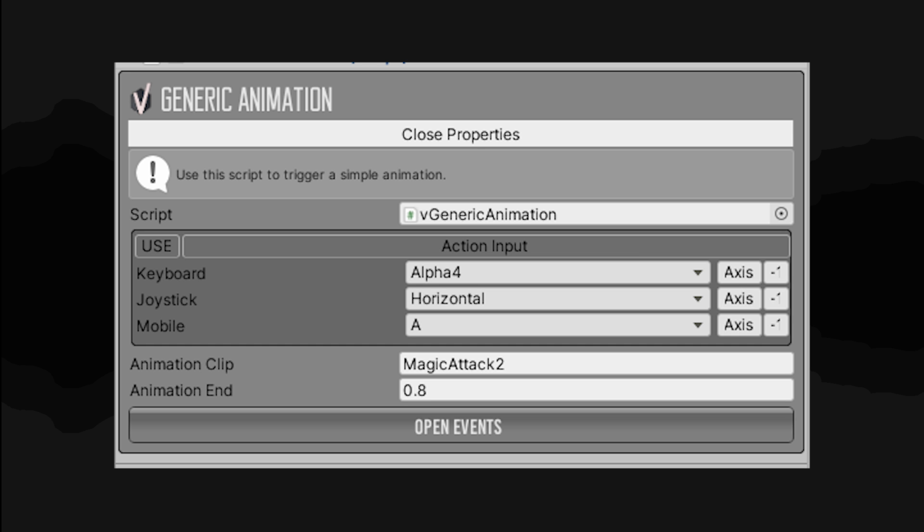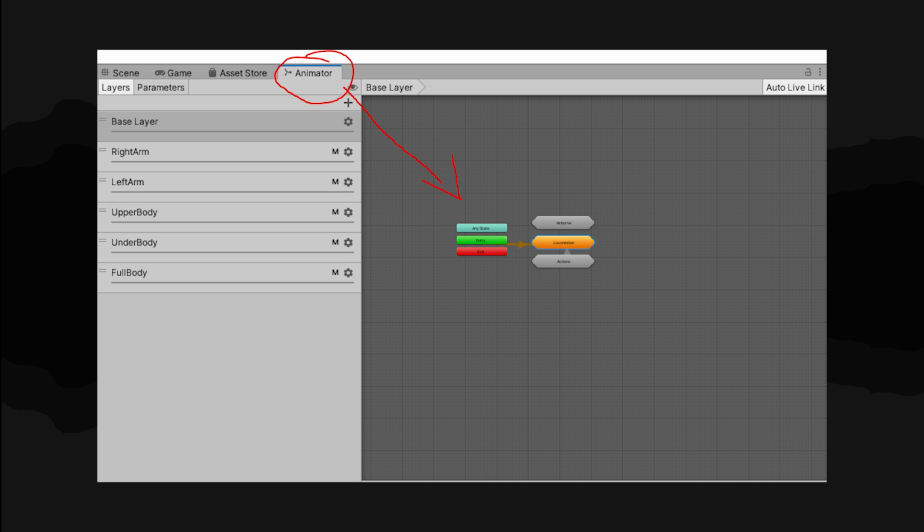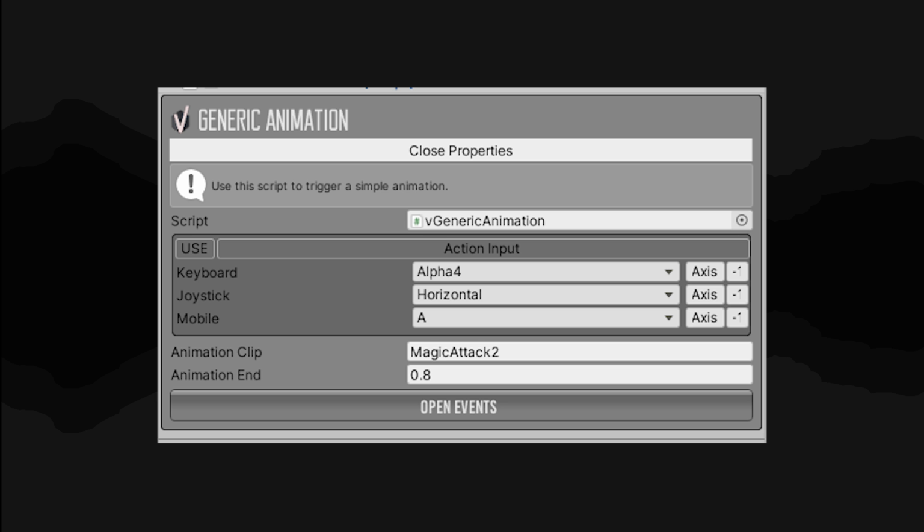Then came creating the states. I used the inbuilt Invector generic animation, which was actually on my player, and I linked it to an input key. In my case, it's just 1, 2, 3, and 4 because those are the different abilities. Then I created some animation states in the Unity animator. All of these animations are activated by a trigger, which was also made in the Unity animator, and that was really quick. Those are then activated from the generic animation on the player. So pretty cool, pretty easy.